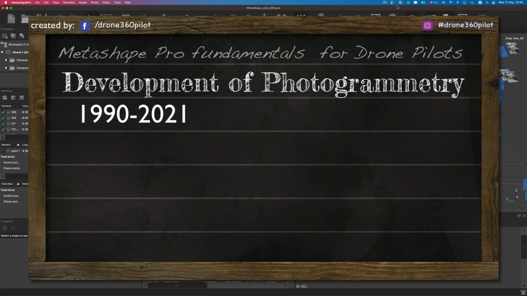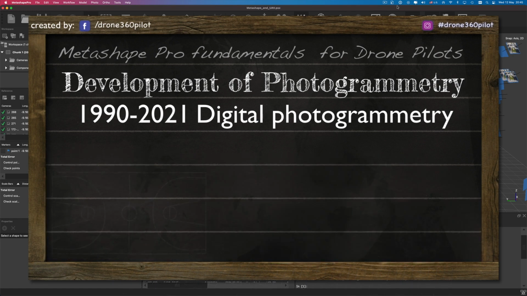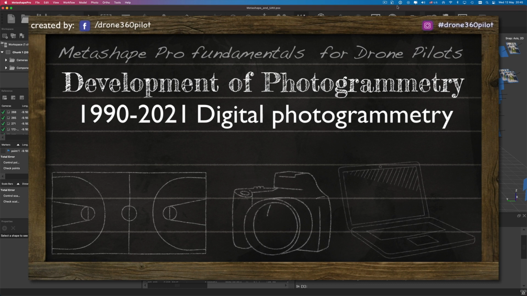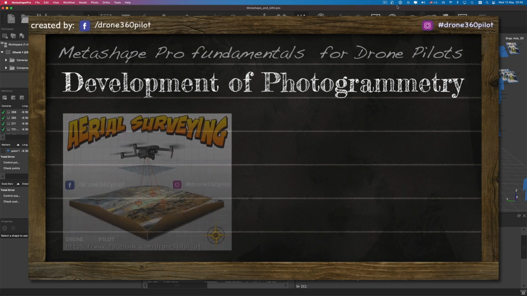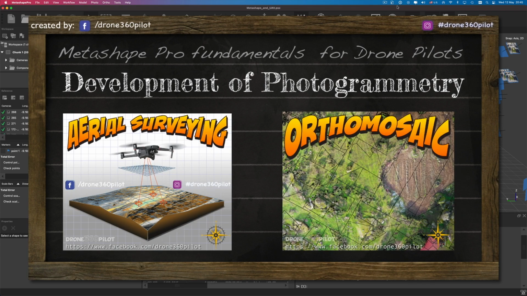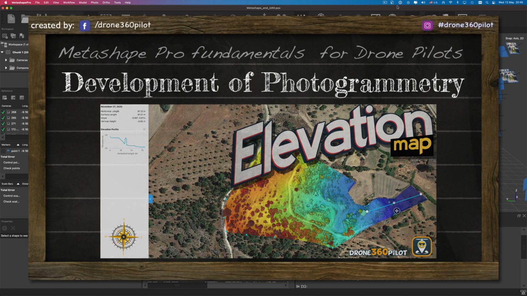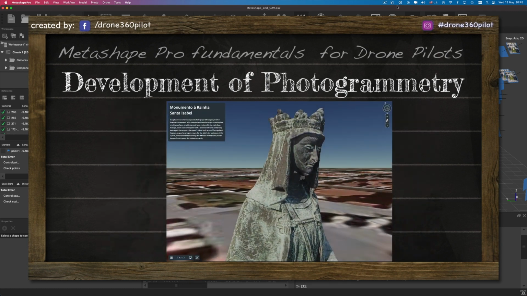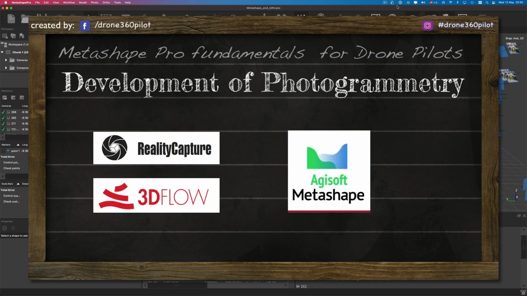Third step, from the 1990s till now. This stage is widely known as digital or soft copy photogrammetry. Soft copy photogrammetry is applied to digital images that are taken by a digital camera and can be processed on a computer at any location around the world. As a result of our tools' evolution, general users finally got a chance to generate digital maps and geometrically corrected aerial images, often called orthomosaics. So nowadays, digital elevation maps and geo-referenced 3D images can be easily obtained by using online services or dedicated software like Metashape from Agisoft.